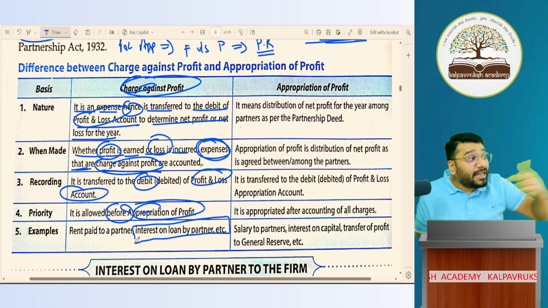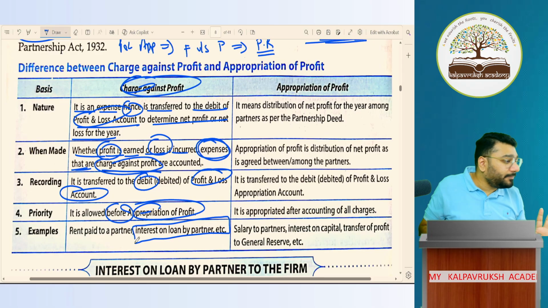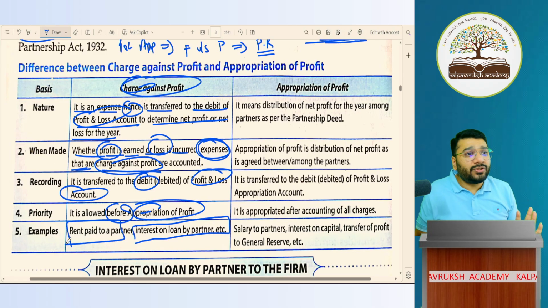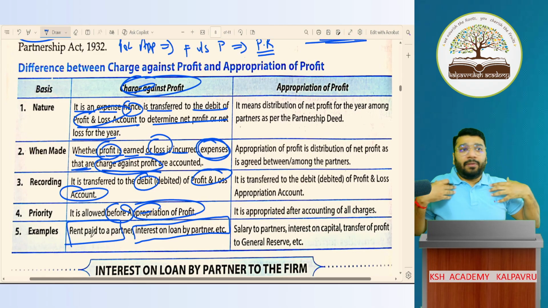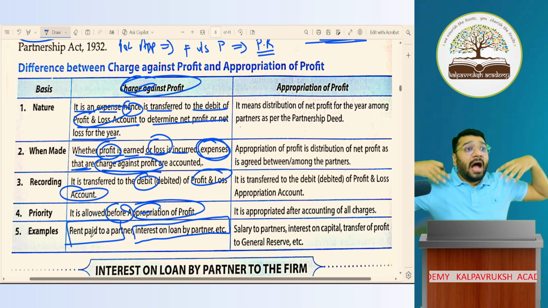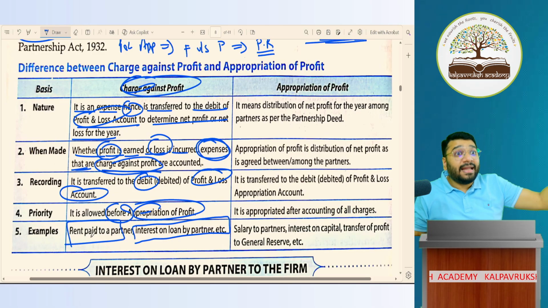Why? Because now the relationship is of the firm and a third party. You have to pay them. Got it? Not got it? Another example is rent paid to partner. What happens here is, let's say I'm one of the partners. This premises is my premises. I'm giving this premises on rent to the firm. Correct? So now when I give this premises as rent to my firm, they will take advantage.